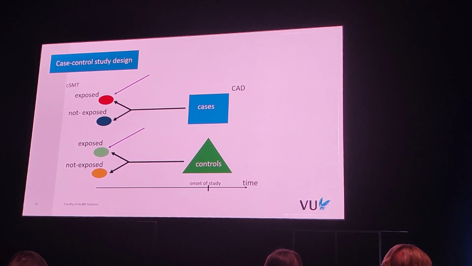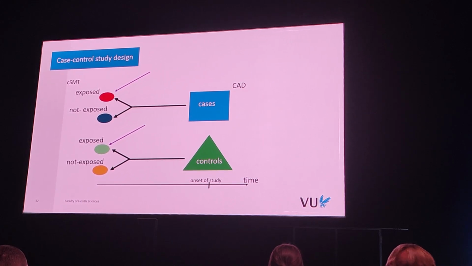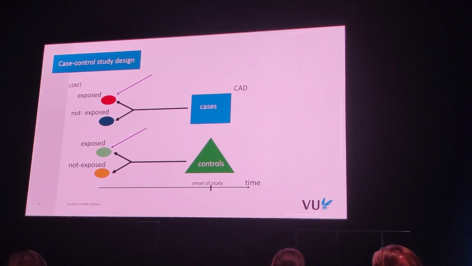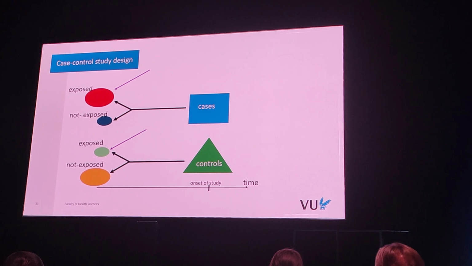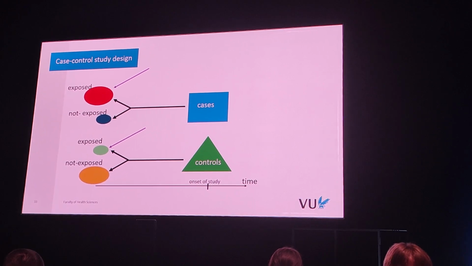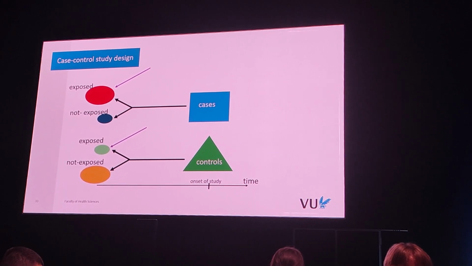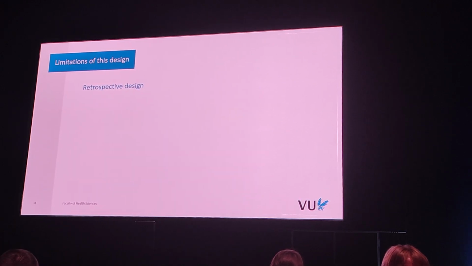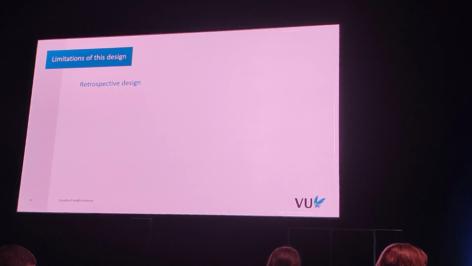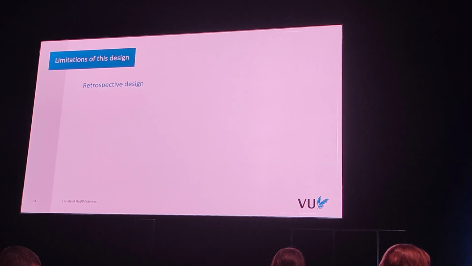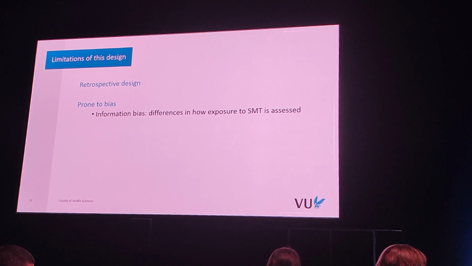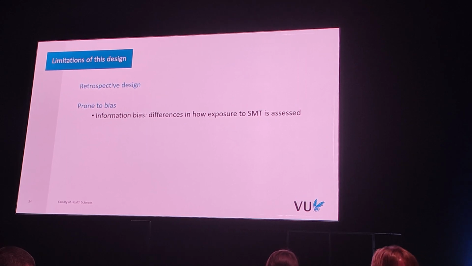If you find exposure is equal among the cases and controls, there's no increased risk. It's just that simple. If, however, you find exposure is greater among the cases than the controls, then you have a bit of a problem and a bit of explaining to do. Now, mind you, there are limitations with this design. There are limitations in all study designs, even randomized controlled trials. Most importantly, it's retrospective, but it makes clear how difficult this is to study.